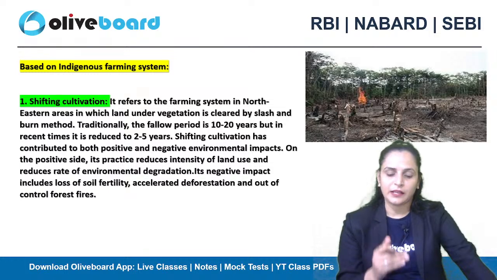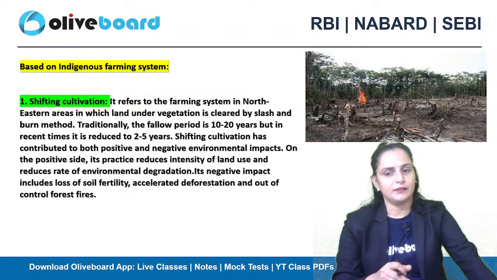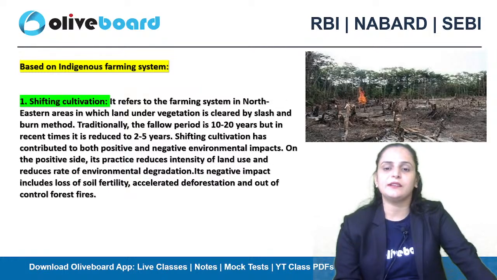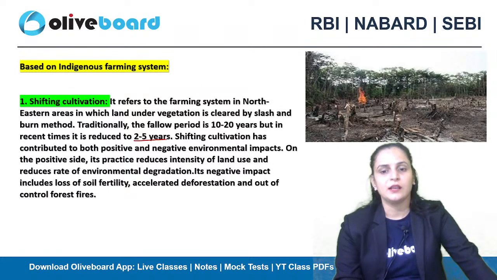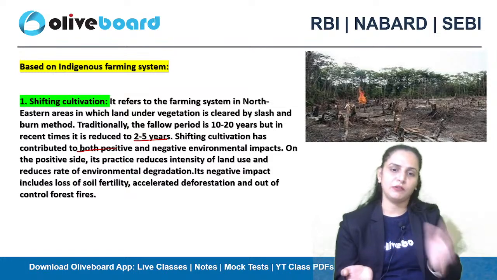Traditionally, the fallow period, when you keep the land area uncultivated, is 10 to 20 years, but in recent times it has been reduced to 2 to 3 years. So shifting cultivation has contributed to both positive and negative effects, because of which there is both a positive and a negative impact on your environment.